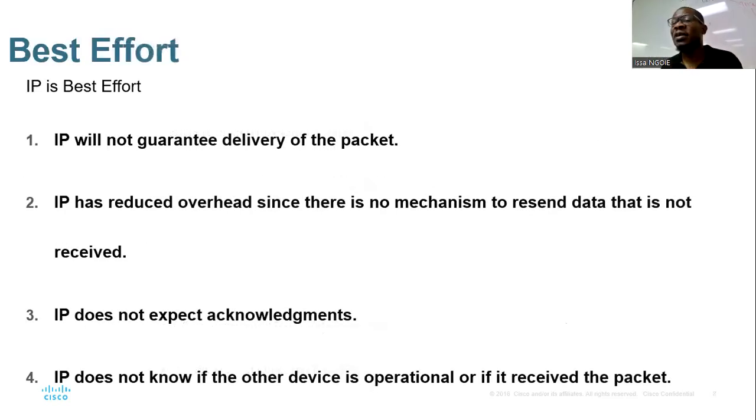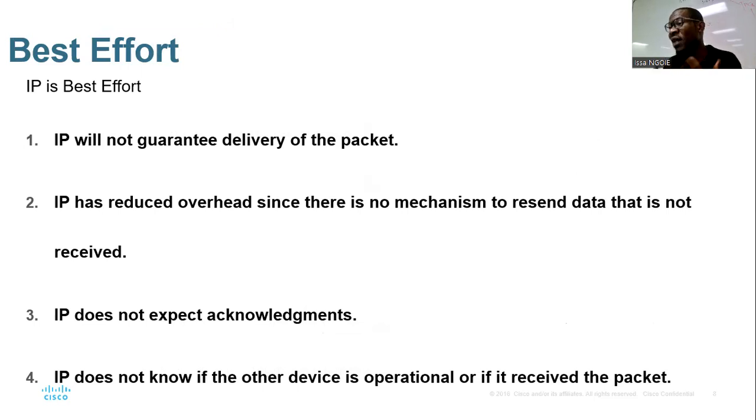Okay, now we're talking about best effort. We say that among the characteristics of your IP is best effort. What does it mean? Number one, IP will not guarantee delivery of the packet. There is no guarantee when you deliver your packet. Number two, IP has reduced overhead since there is no mechanism to resend data that is not received.